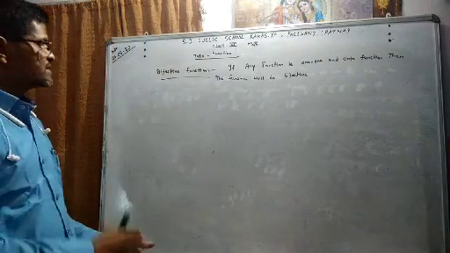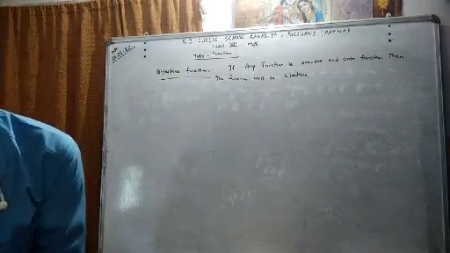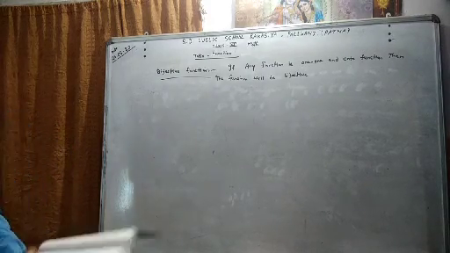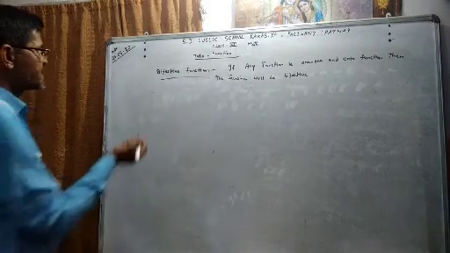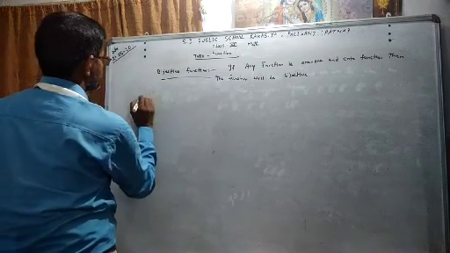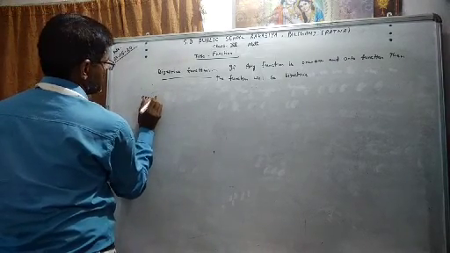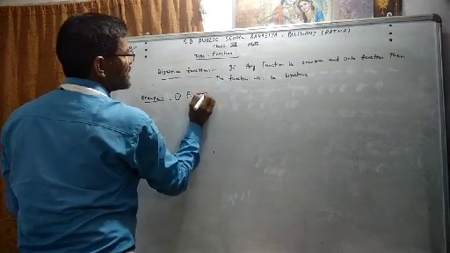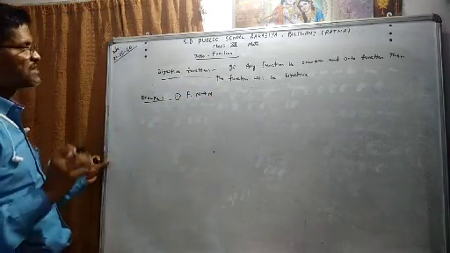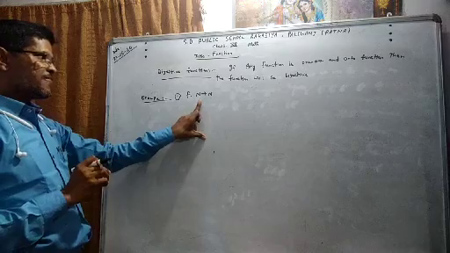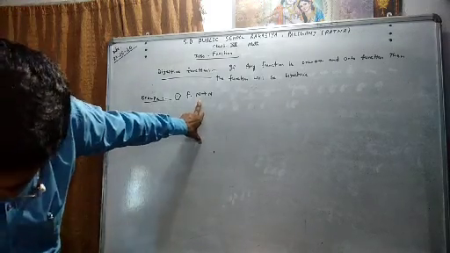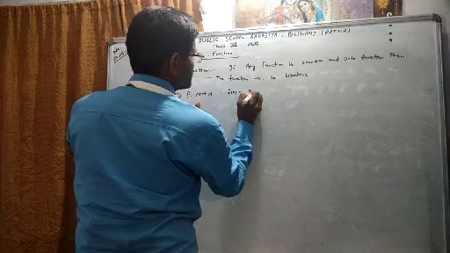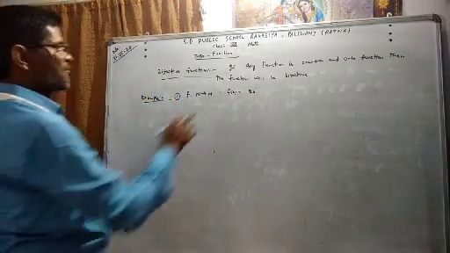Now we discuss an example. Here a function from N to N is defined, meaning natural numbers to natural numbers, with the rule f(x) = 2x.